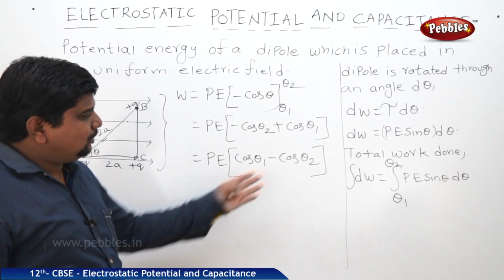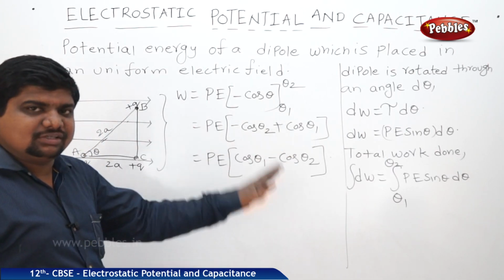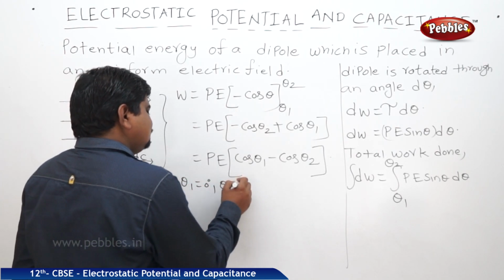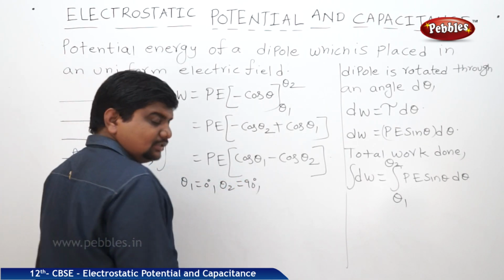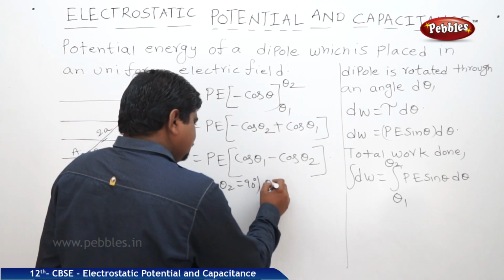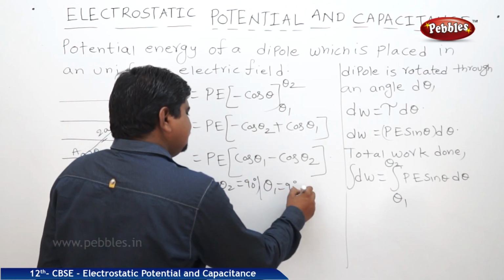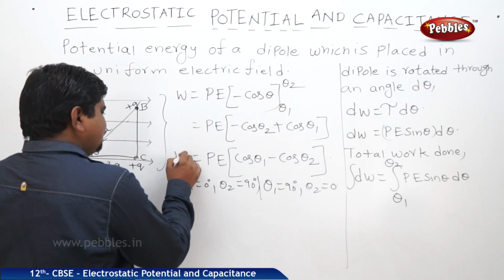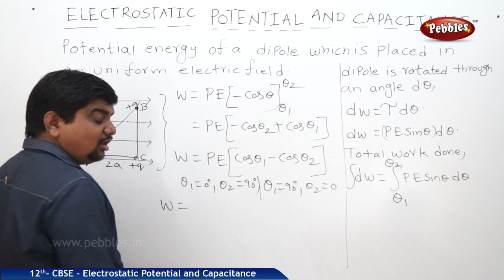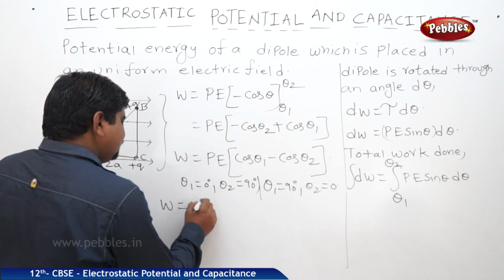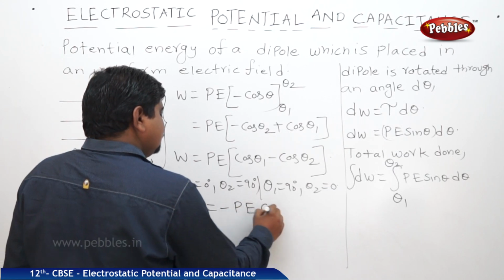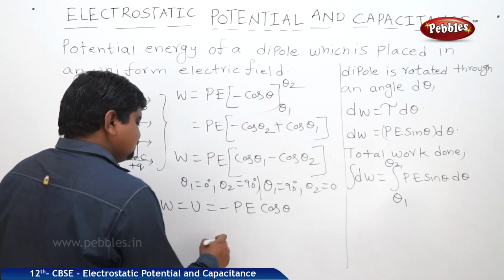If theta 1 is 0 degrees, theta 2 will be 90 degrees. Or if theta 1 is 90, theta 2 will be 0. Therefore, work done is stored in the form of potential energy. The symbol of potential energy is U. It is minus PE cos theta by substituting these values.